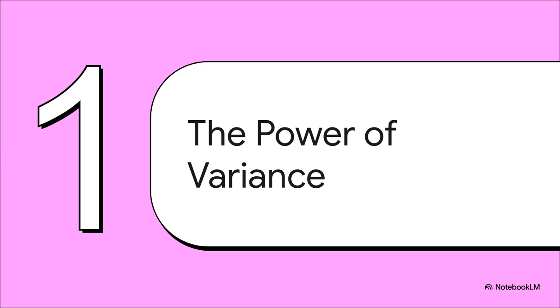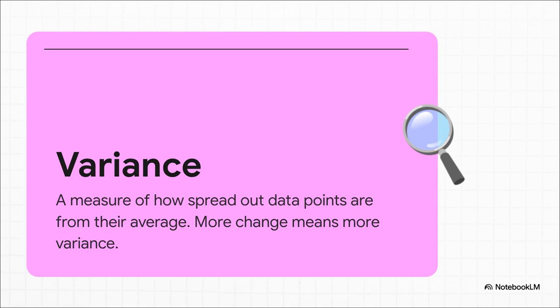And that right there leads us to our first huge idea. The most important, the most significant features are the ones that change the most. They're the ones with all the action. And in the world of data science, we have a specific name for all this action. That name is variance. It's really just a way to mathematically measure how spread out our data is. It lets us put a solid number on that action we were just talking about. So a high variance means a feature is changing a lot, and that is a huge clue that it's probably hiding some really important information.